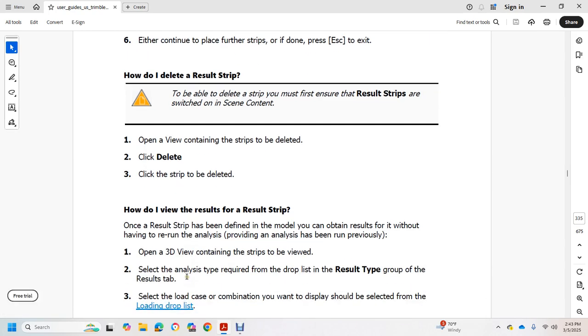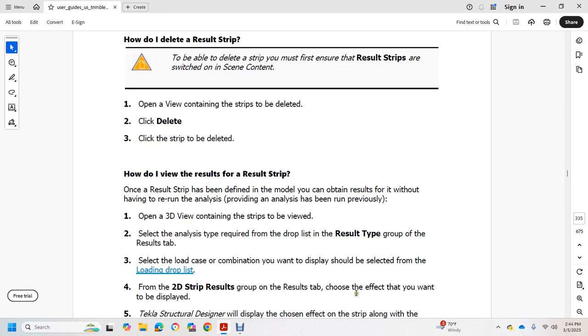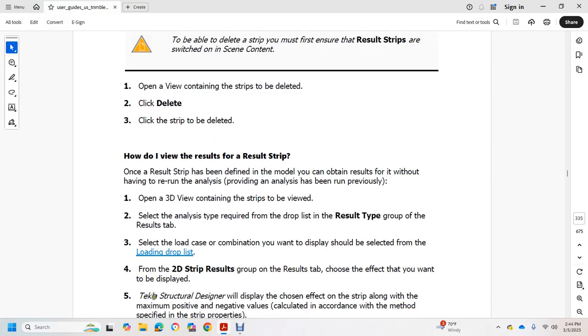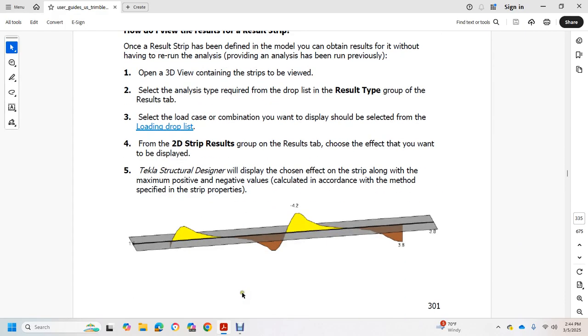How do you view the results of the result strip? The result strips have been defined with the model, so you can obtain the results without having to rerun the analysis, provided an analysis has been run previously. Open the 3D view containing the strip to review, and pick the analysis type required from the drop down list for result type within the group of result types. For a load case or combination, the load should be selected from the drop down list in the 2D strip group of the result tab. Choose the effect that you want to display. Tekla Structural Designer will display the chosen effect for the strip along with the maximum positive and negative values calculated in accordance with the method specified in the strip properties.